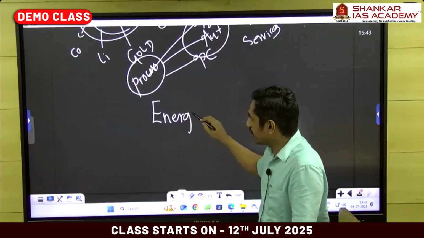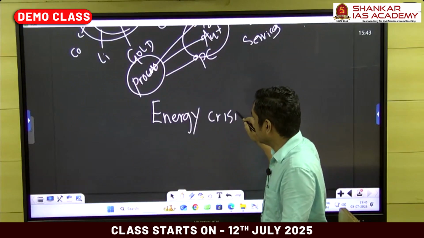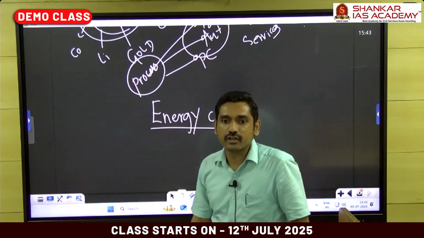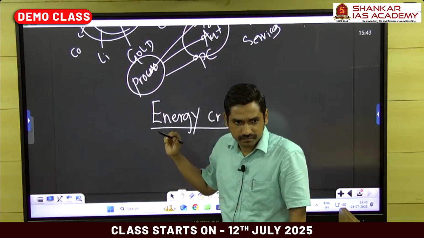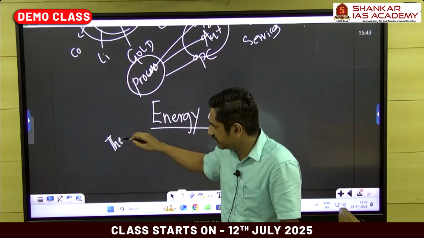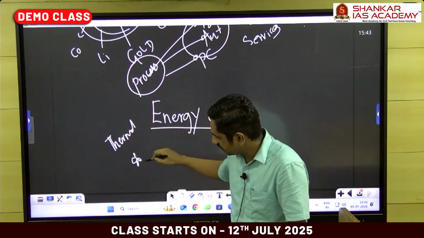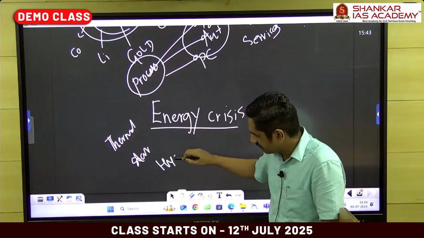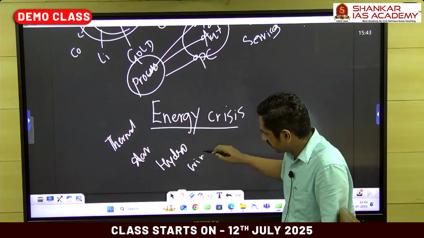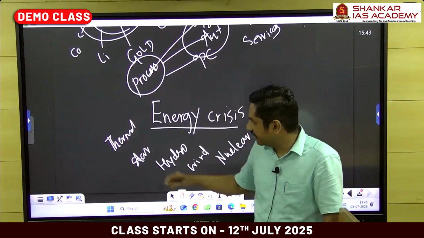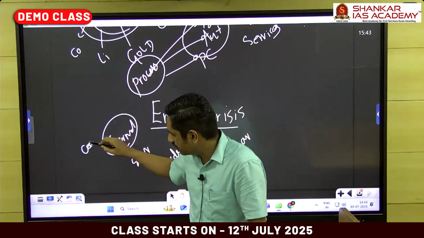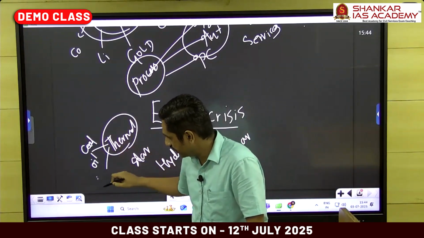And when we talk about the energy crisis, again, this is a combination of both physical and human. For example, tell me about different sources of energy you know. Thermal energy, then solar, then hydro, very good, then wind, nuclear. Thermal: I'll take coal, oil, biogas, biomass, everything I'll take.